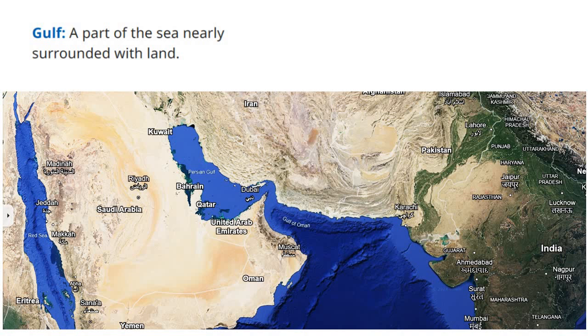Next, Gulf. What is Gulf? Gulf is basically a part of the sea which is nearly surrounded by the land. See here, the sea is entering. Okay, so first you see the Gulf of Oman. Here you also see the Persian Gulf. The sea is continuous, but it is nearly surrounded by land. You see here also it is covered by land everywhere. So this is known as Gulf.